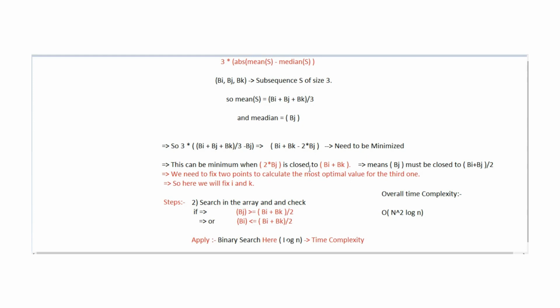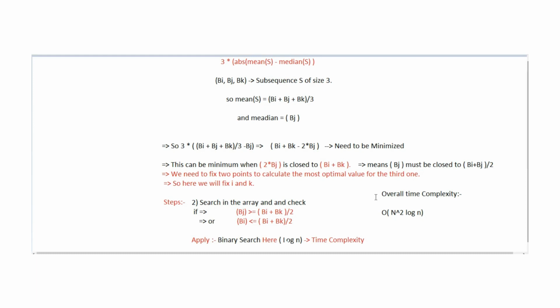Here lower bound, one of the binary search functions, plays an important role. As we have fixed the two values i and k, we require two for loops, so we handled O(n^2) there, and for searching the third value we applied binary search, which runs in log n time, and hence we got our optimal solution.